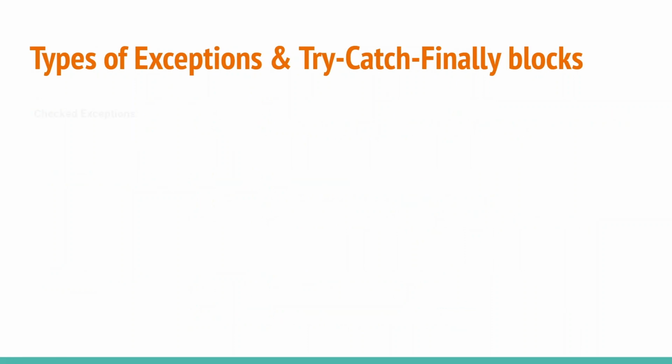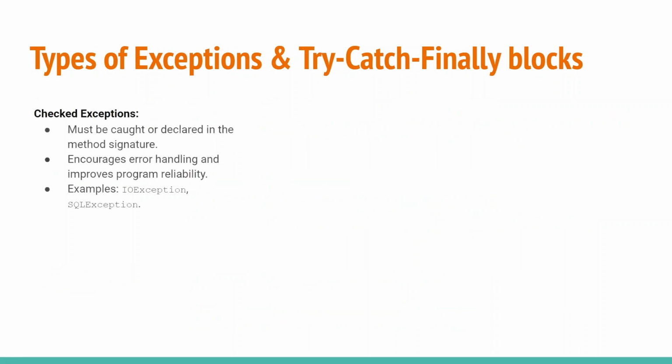Let's see what the different types of exceptions are. There are checked exceptions. Checked exceptions must be caught or declared in the method signature. You know what methods are, right? A class contains attributes and methods. Method signature is nothing but the method definition. A checked exception must be defined in the method signature, so that the JVM knows that, hey, this kind of error or exception is coming in.